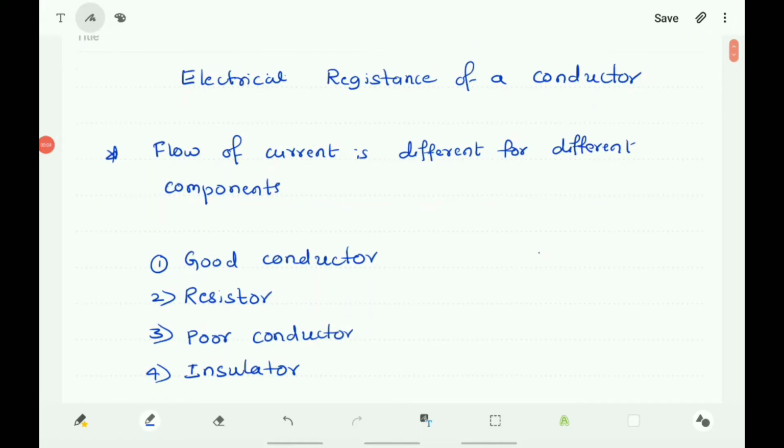Children, it is a continuation of the chapter electricity. Now let us discuss the electrical resistance of a conductor. You know that the flow of current is not the same for all components. The current is different for different components. Certain components offer an easy path for the flow of electric current without any resistance, and some other components offer resistance to the flow of current.